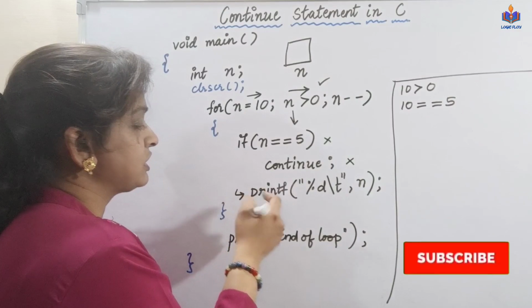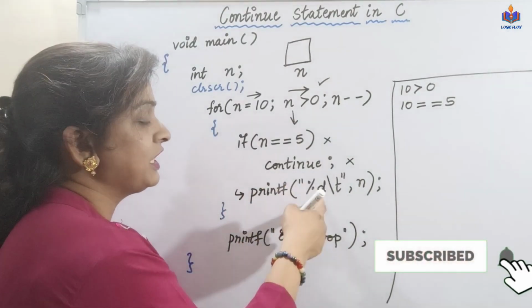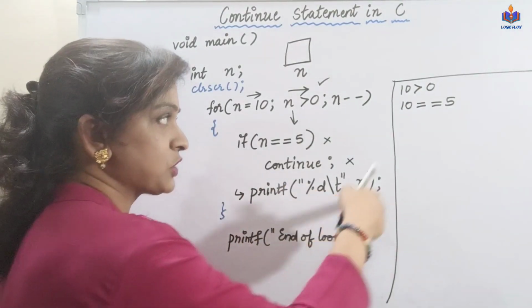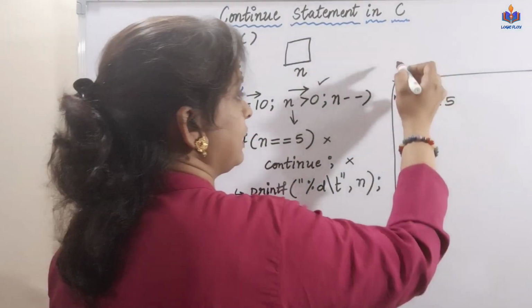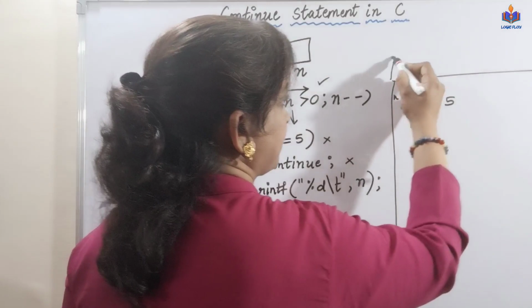Control goes to the printf statement, which prints an integer value, what I have in n. So my value n, which is 10, will be printed on my output screen. Let me write the output screen.